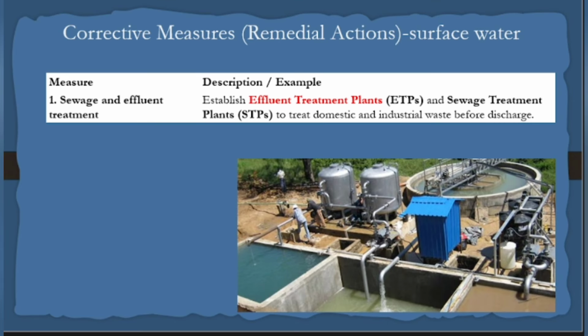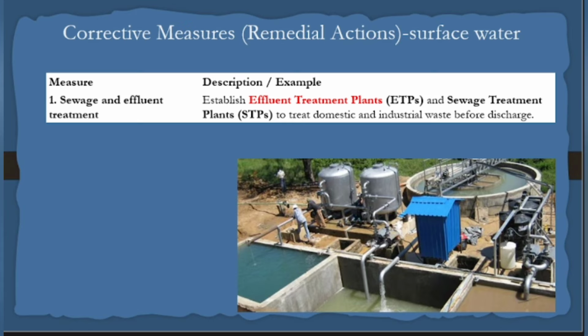Next thing is corrective measures. The pollution has already been done. How to correct? First thing is introducing the effluent treatment plant. This is for industries. Industries take water from lake, from ground, or from river. After taking that water, they produce some components, then they let the same water into the river. That polluted water is called what? Effluent. So that effluent has to be treated.